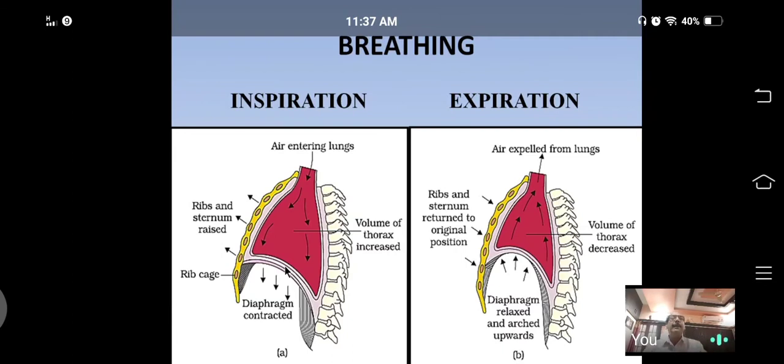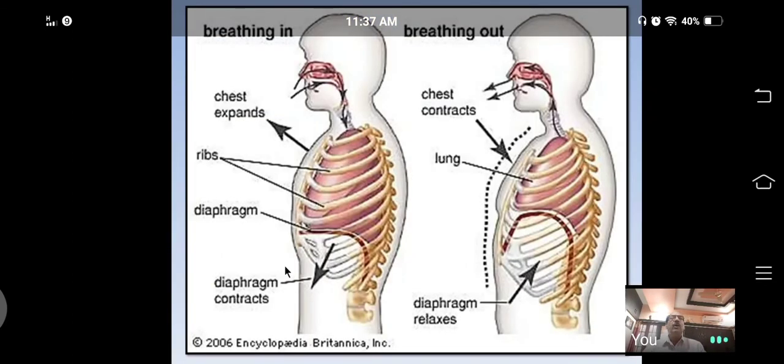This is about breathing. See, it also shows the mechanism of inspiration. During inspiration, the overall chest cavity size increases, the sternum comes front, and the diaphragm goes down. See here, again the sternum comes back and the diaphragm flattened is converted into a dome shape. So here chest cavity size decreases, and here chest cavity size increases.